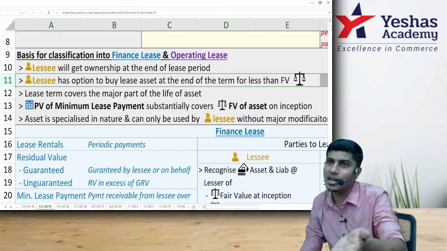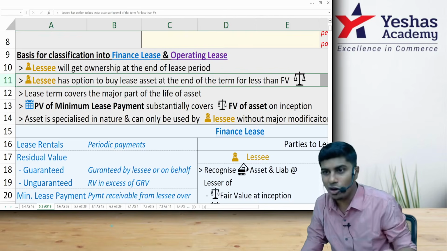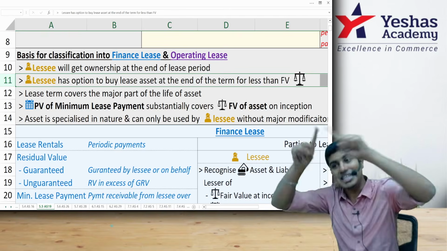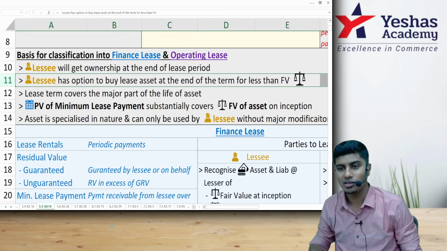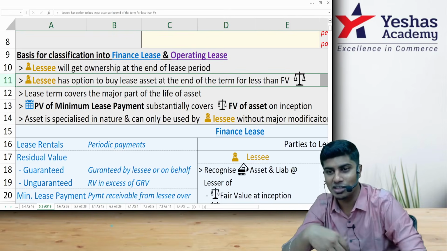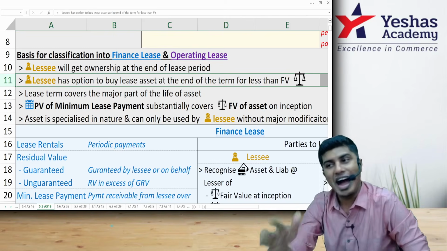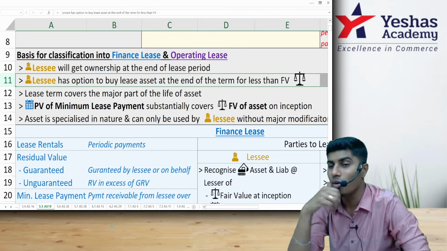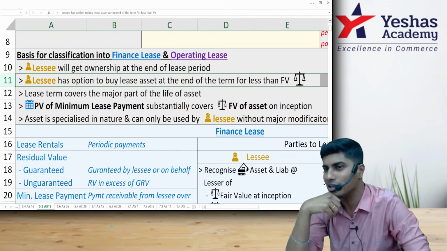Maybe because I've already collected enough money from you. Maybe because other than you, nobody else can use that asset. Maybe because that asset is designed for your usage only. Or maybe because the asset's effective useful life is over at the end of the lease. Meaning, I have not given the asset to you on lease. I have sold the asset to you, but fabricated to make it look like lease.